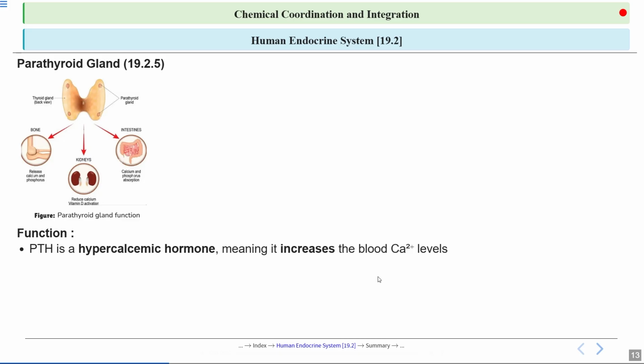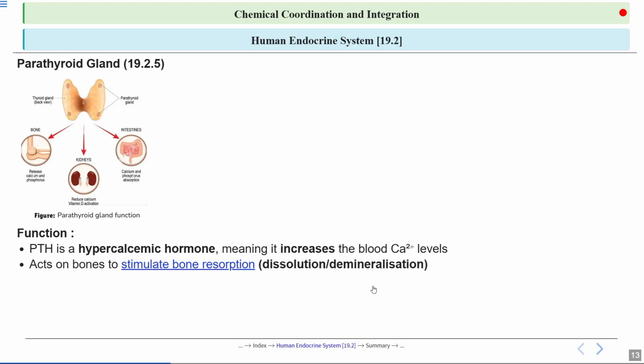So this ensures that the blood calcium level stays within the normal range, which is very important for proper nerve and muscle function. We have talked about parathyroid hormone, which acts on the bones to break them down, releasing calcium in the blood. This process is known as bone resorption. It helps in maintaining proper calcium levels in the body, which is very important for functions like muscle contraction and nerve signaling.